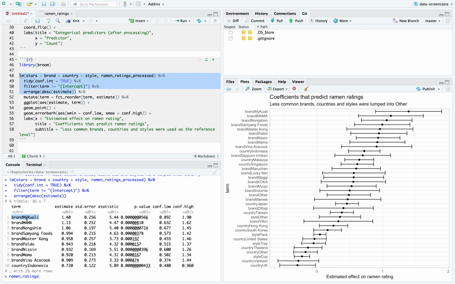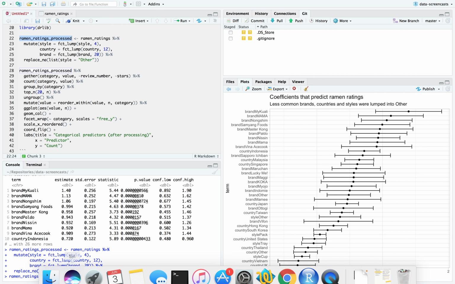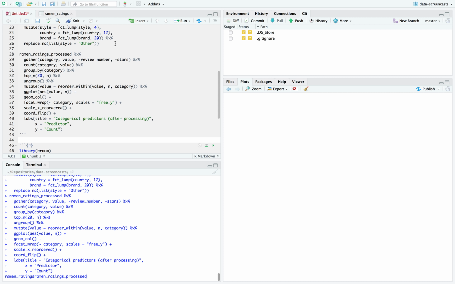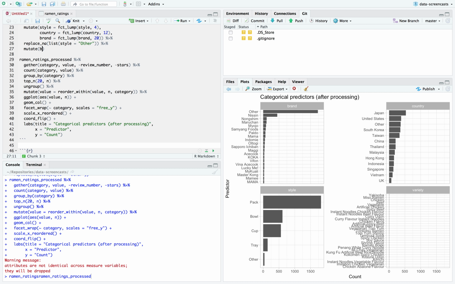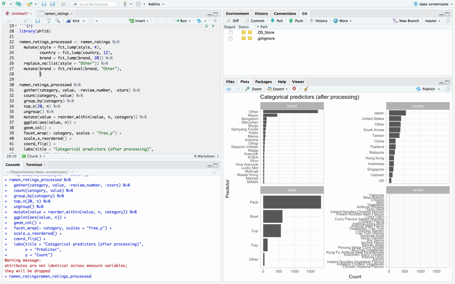Because other is one of the most common categories, I want to set the reference level for brand. Let me see. I'm going to do it in the processing. For brand, let's actually show this graph again. What is the reference level? This has to be decided each time you do a linear model. For brand, it'll be fct_relevel brand by other. No question, other's the most common, so we want to compare all of these to everything else.